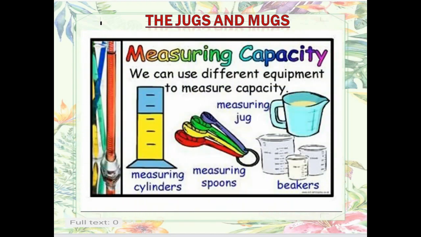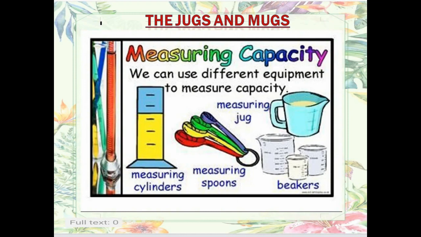Now, measuring capacity. We can use different equipment to measure capacity. For example, you must have seen the milkman coming to your house. What does he use to measure the milk? He uses some mugs which have measurements on them. So that is a measuring jug. He uses measuring beakers to measure the milk, right?